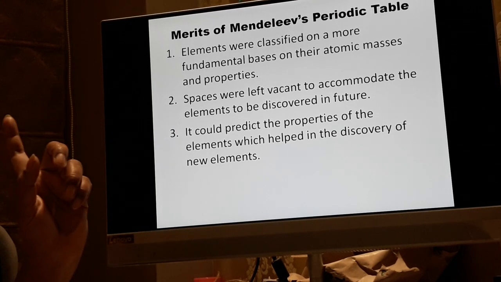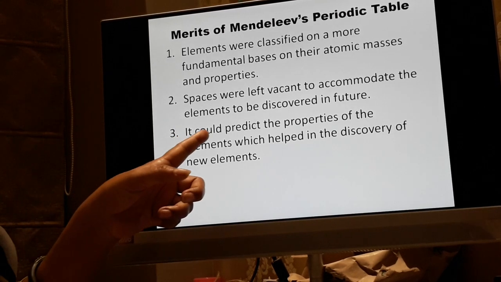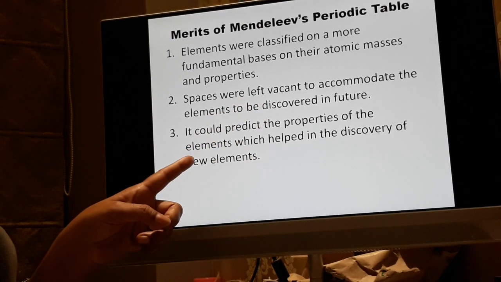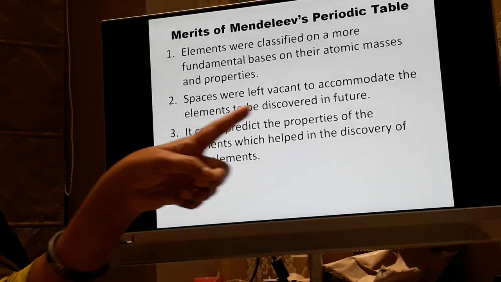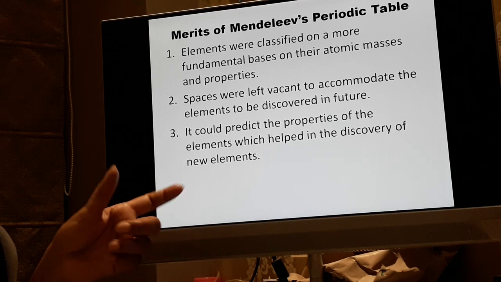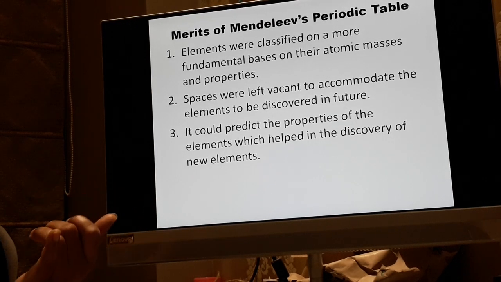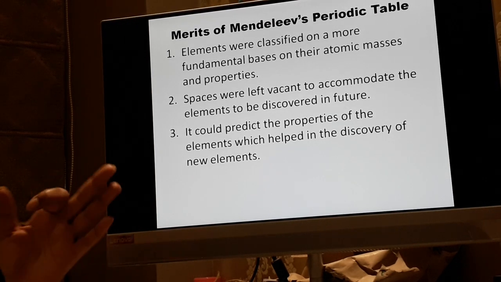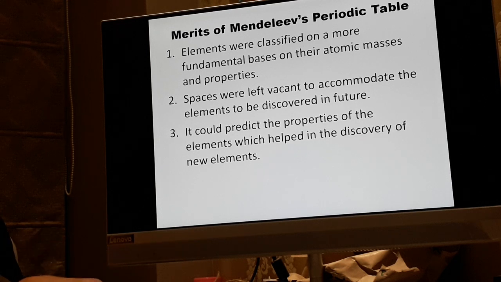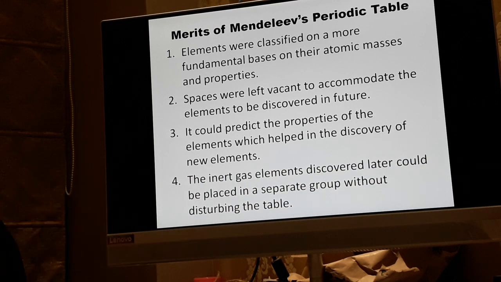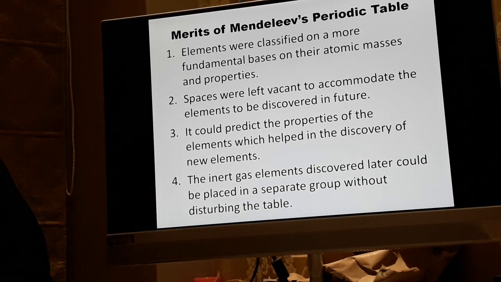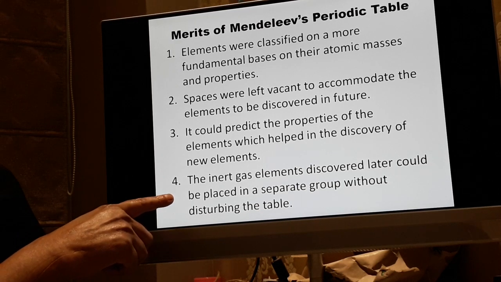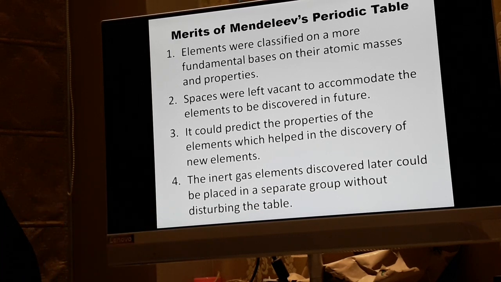As you can see, the third merit: it could predict the properties of the elements, which helped in the discovery of new elements. What we just now saw: scandium, gallium and germanium. The fourth merit: the inert gas elements discovered later could be placed in a separate group without disturbing the table.